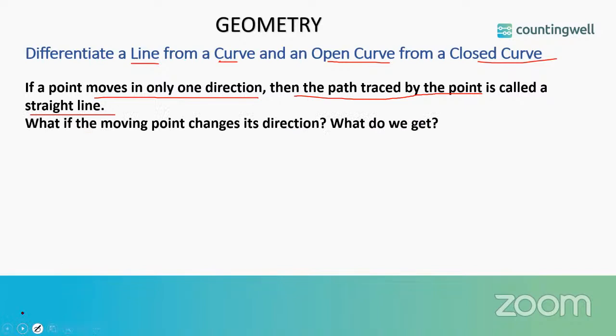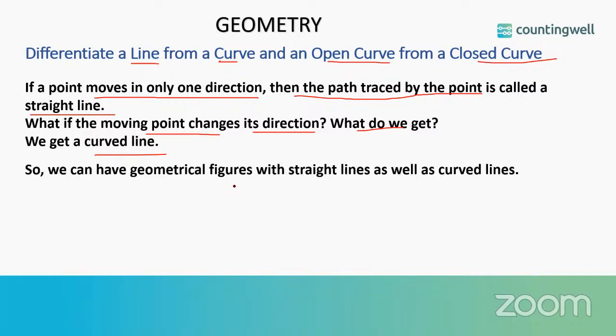It's very simple to understand. And what will happen if the moving point changes its direction? What do we get? Yes, we get a curved line. So this is what we have as the difference between a line and a curve, or a curved line and a straight line. So if a point moves in one direction, the path traced by the point is a straight line. And if the point changes its direction when it is moving, then the path traced is a curved line.